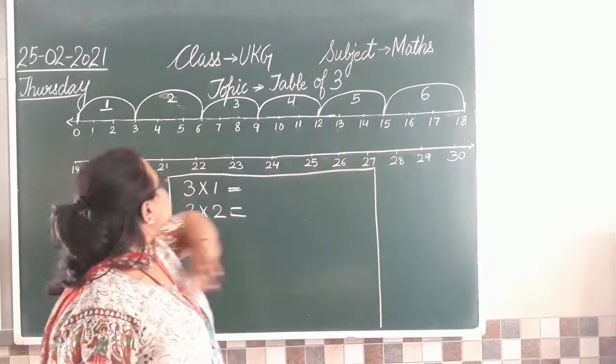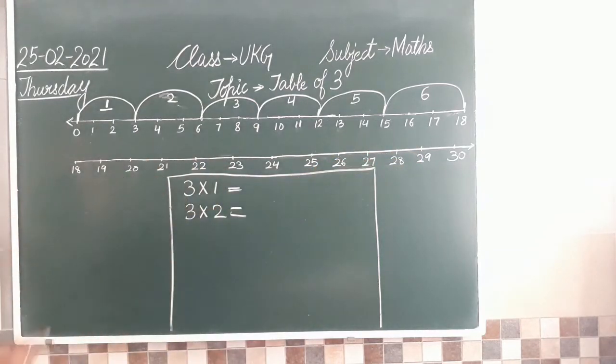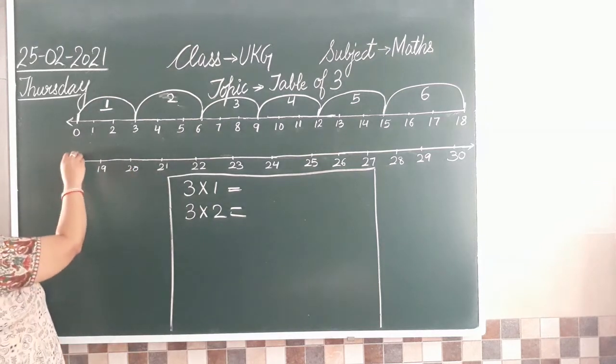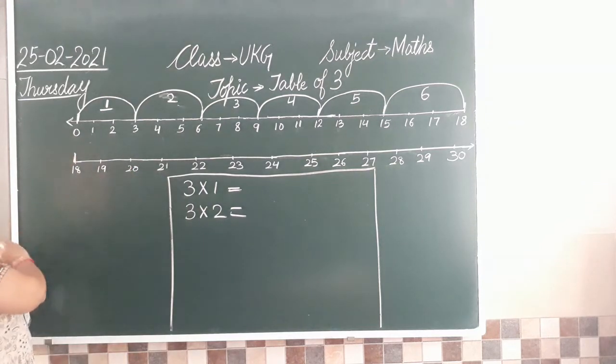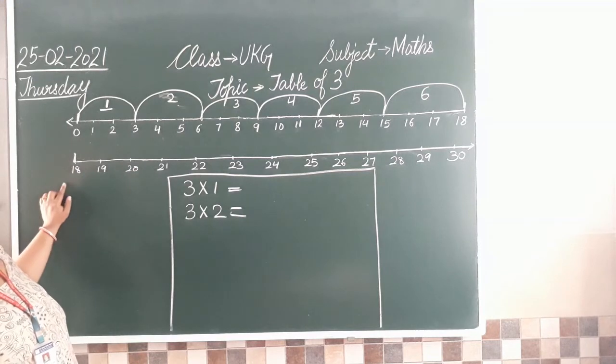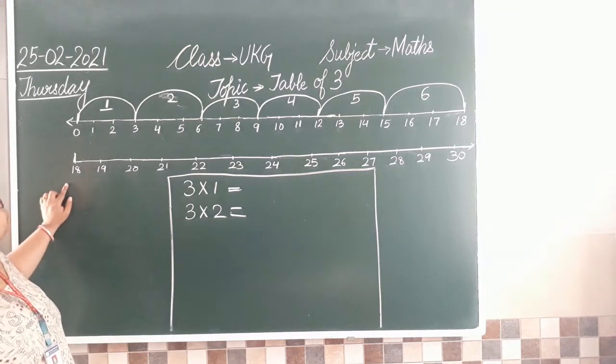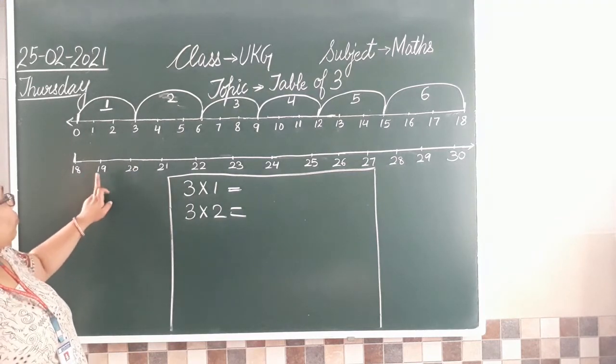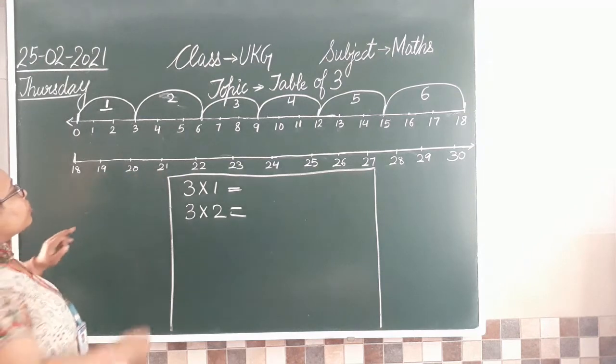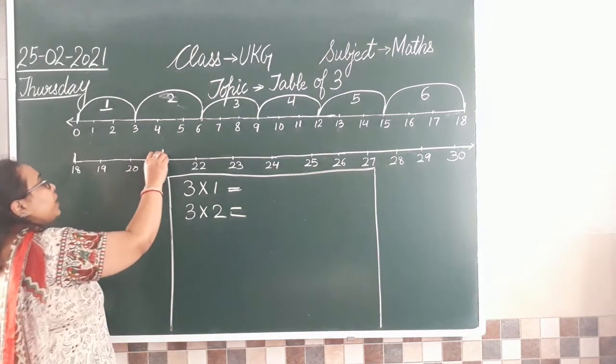Clear? Now see, you are standing on 18 now. अब हमने वो number continue किया. So we are standing on 18. 18 पे खड़े हैं हम. Now let's count 3 more. 1, 2, 3. So we are going to reach number 21.